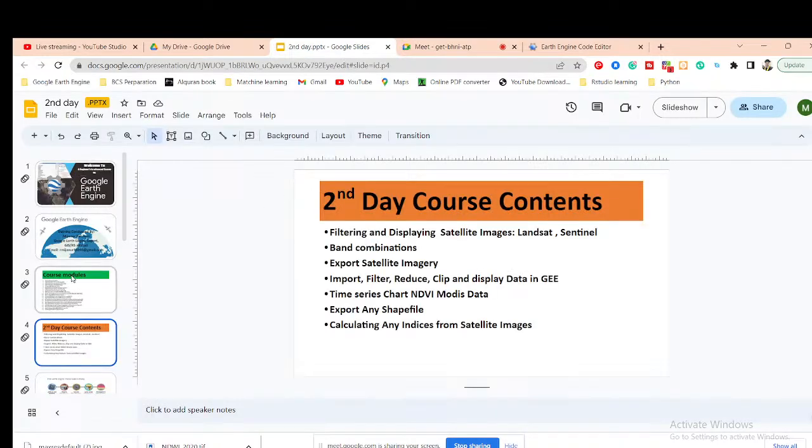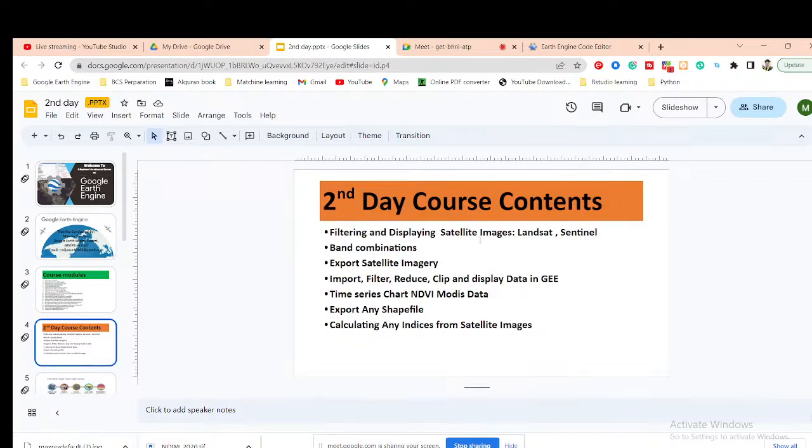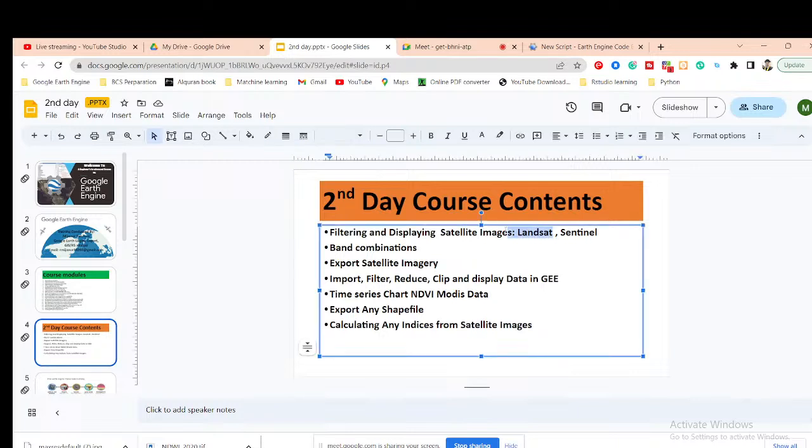In the previous class we discussed only filtering and displaying satellite images, Landsat images, and how you can easily filter and display satellite images from the Google Earth Engine platform.